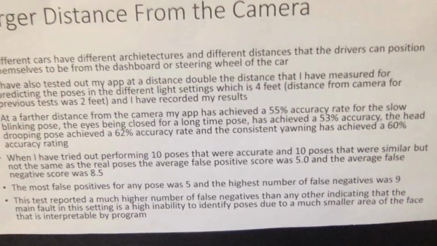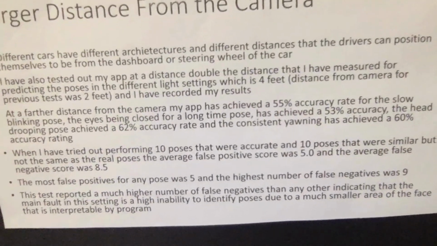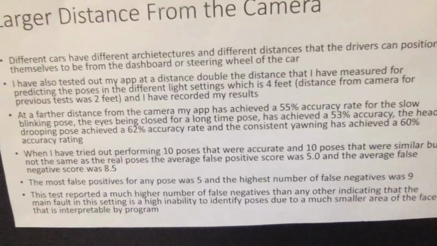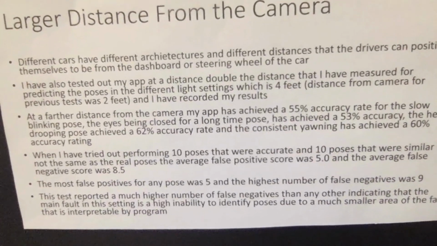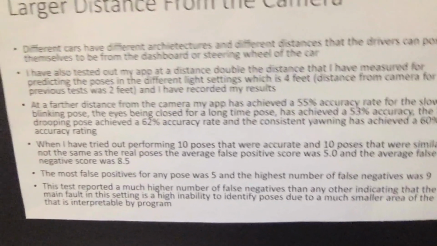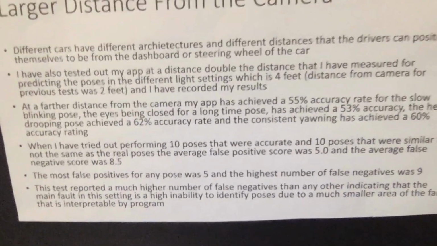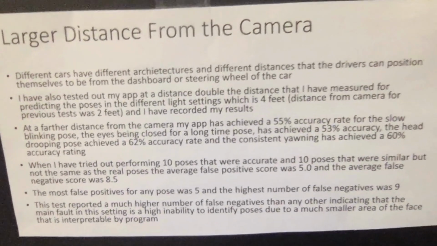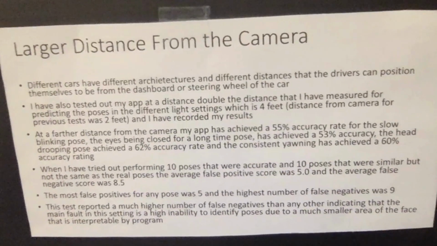At a farther distance from the camera, my app has achieved a 55% accuracy rate for the slow blinking pose. The eyes being closed for a long time pose has achieved a 53% accuracy rating. The head drooping pose has achieved a 62% accuracy rating, and the consistent yawning has achieved a 60% accuracy rating.